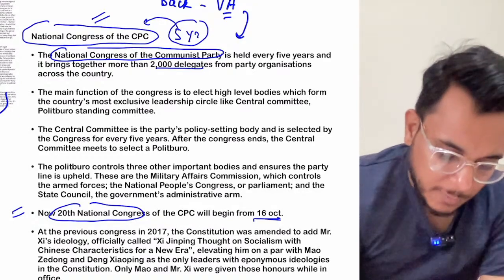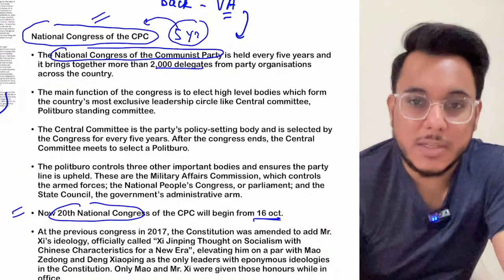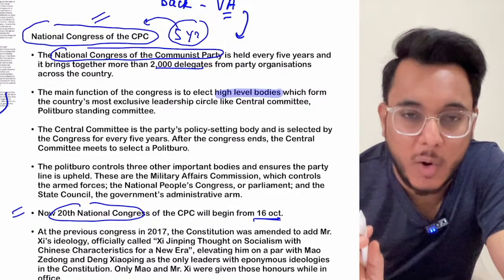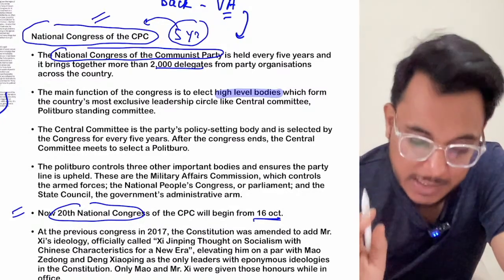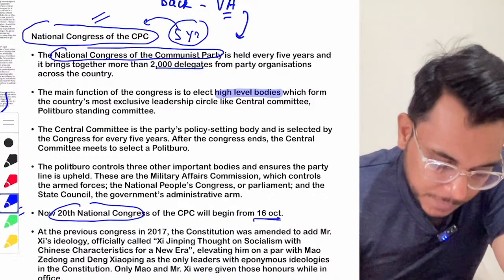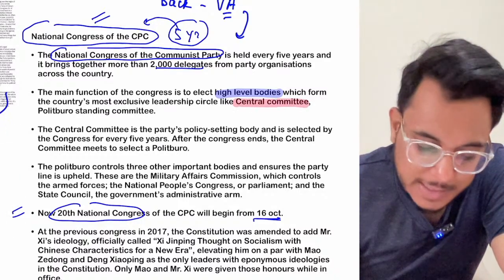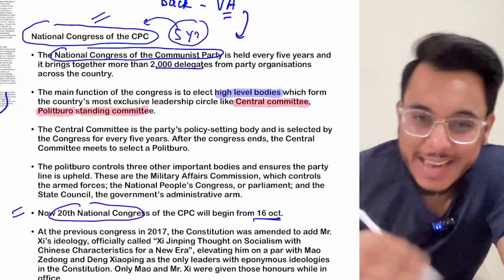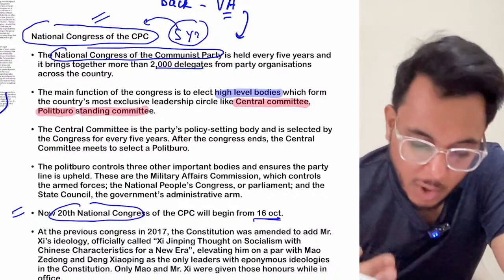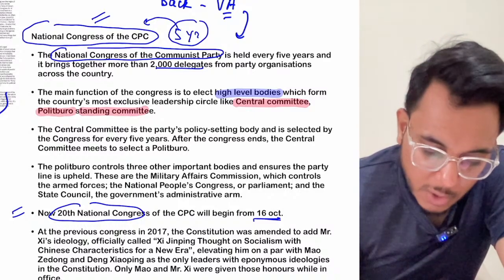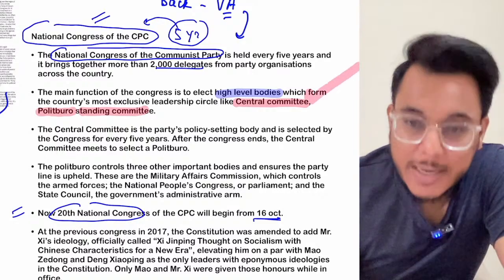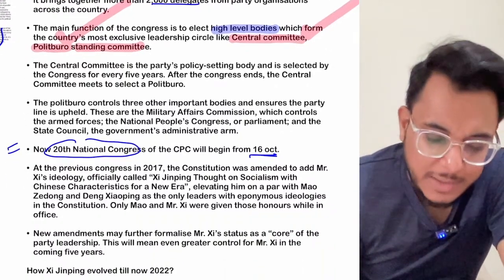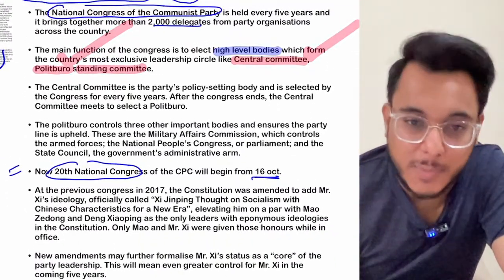Fine. Now the main function of this National Congress is to elect the high level bodies. There are two very high level bodies in Chinese governance, in Chinese politics. Number one, the Central Committee, and then the Politburo and the Politburo Standing Committee. So basically in this National Congress, the members of the Central Committee will be established, and the members of the Politburo will be established. Now what do these bodies do, what are the functions of these bodies?